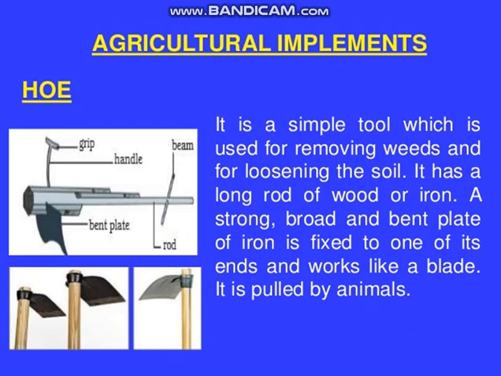It is a simple tool which is used for removing weeds and for loosening the soil. It has a long rod of wood or iron. A strong, broad, and bent plate of iron is fixed to one of its ends and works like a blade. It is pulled by animals.